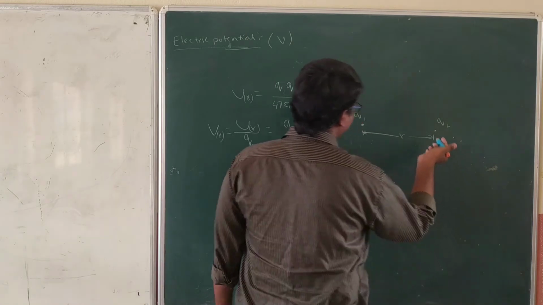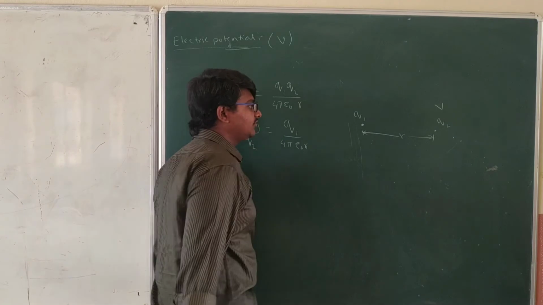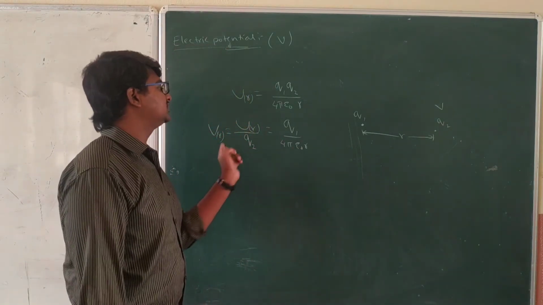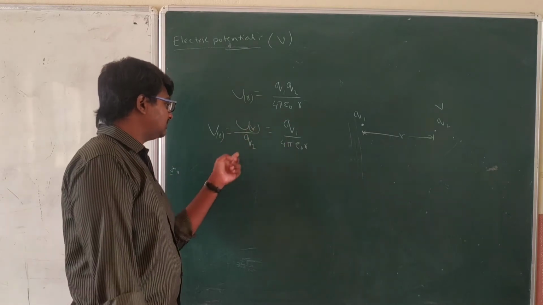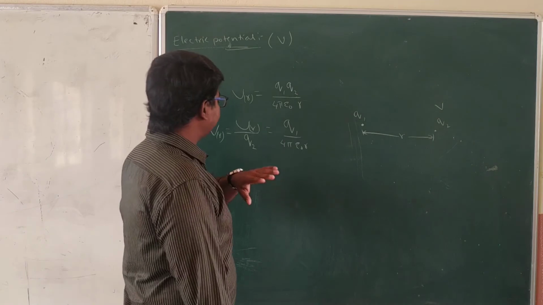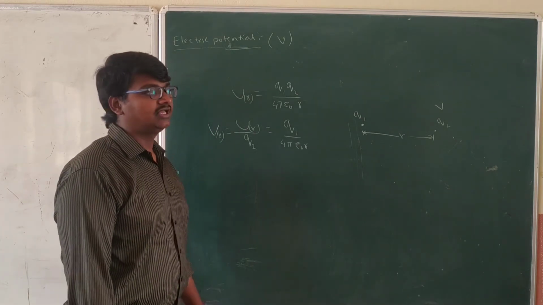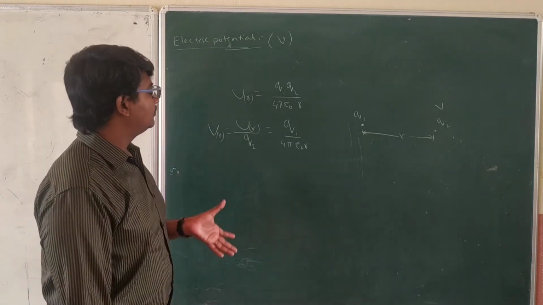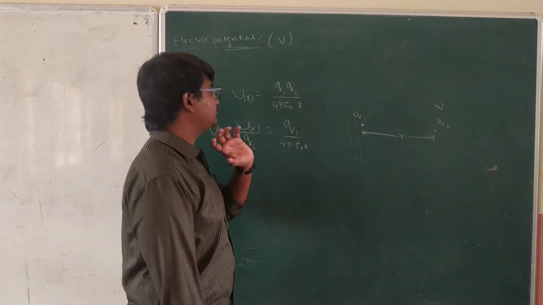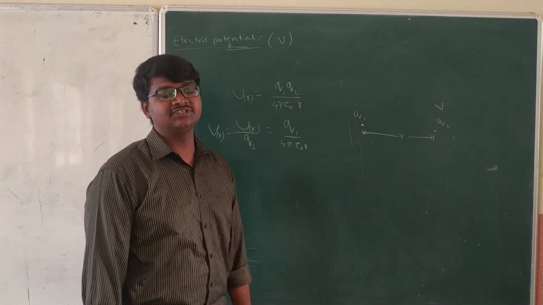And if you want to find the potential at this point, we have to do it in this manner. First we find the potential energy and then divide that by the test charge. It means the potential energy per unit test charge at a particular point is called electric potential, simply.